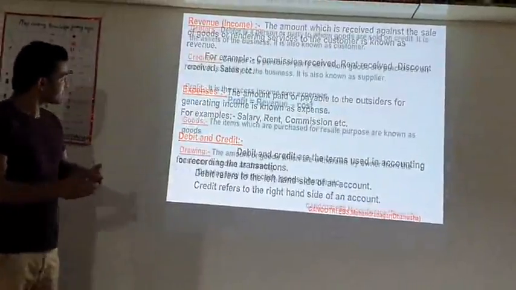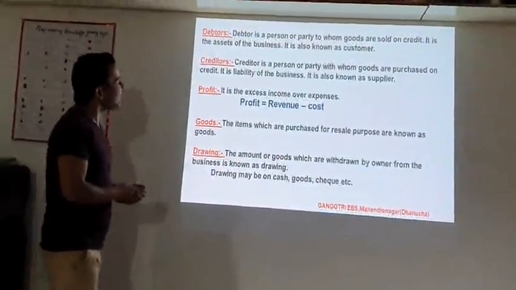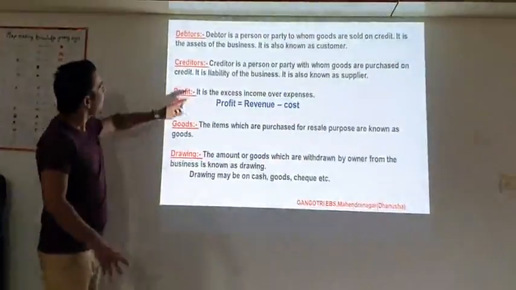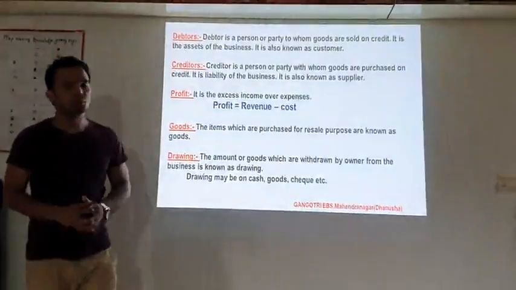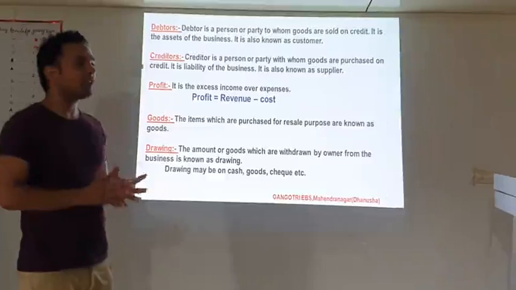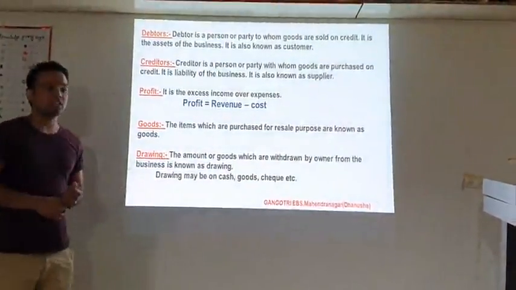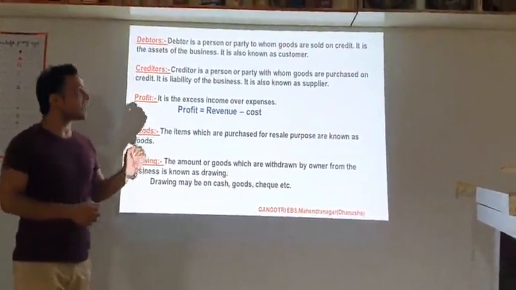Now the next is debtors. Generally we say debtors, but it is pronounced debtors, the B is silent here. Most students, I have seen many times, pronounce the B, but it is not pronounced that way. The B is silent here.